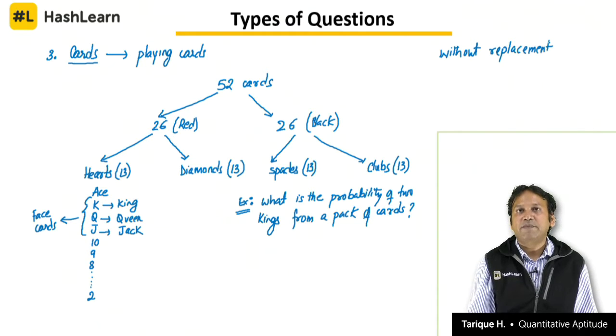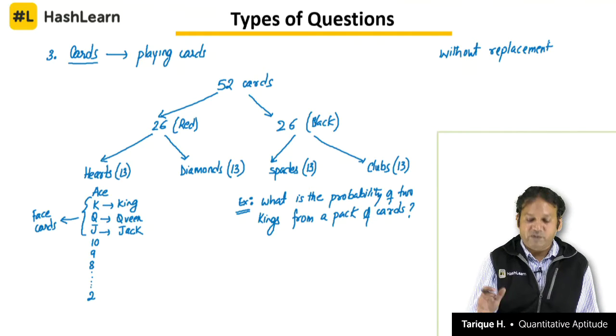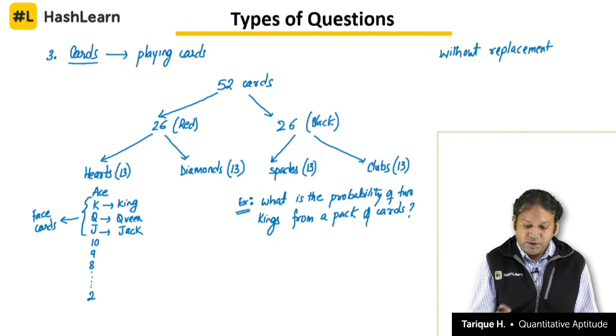Listen to the whole question. If two cards are drawn one after the other without replacement from a pack of cards, what is the probability of getting two kings? Or it could be two aces or whatever, right? So, what is the probability of getting two kings? We are not going to use permutation combination here at all, okay? We should just think about, okay, I want two cards. So, let us talk about the first card and the second card,